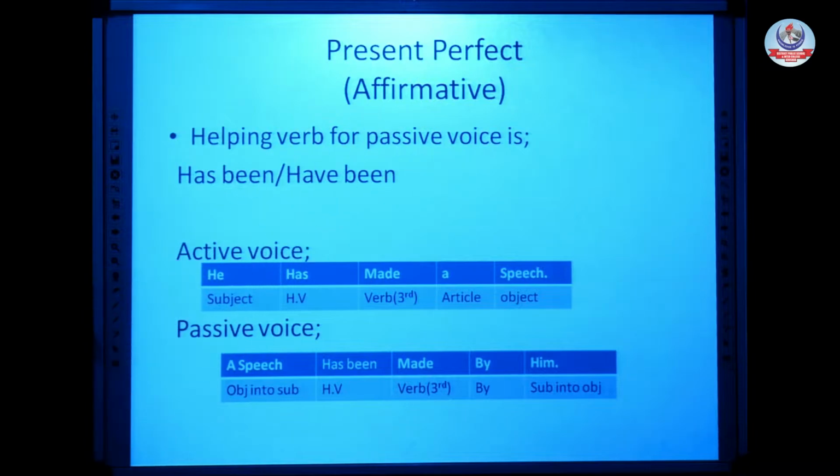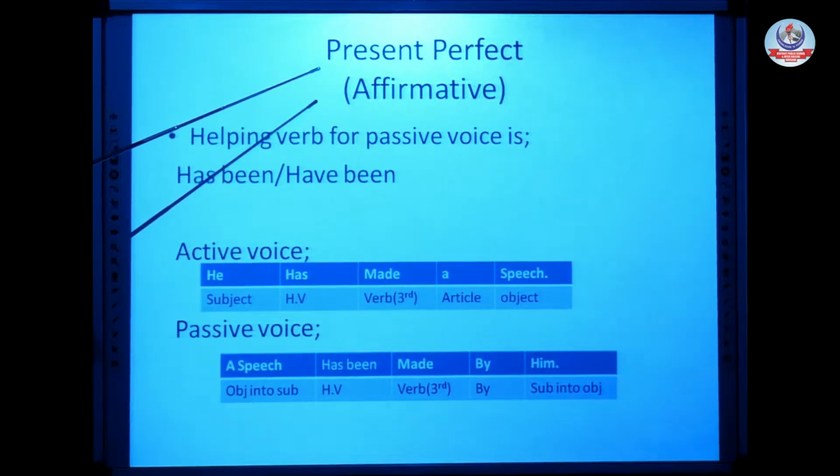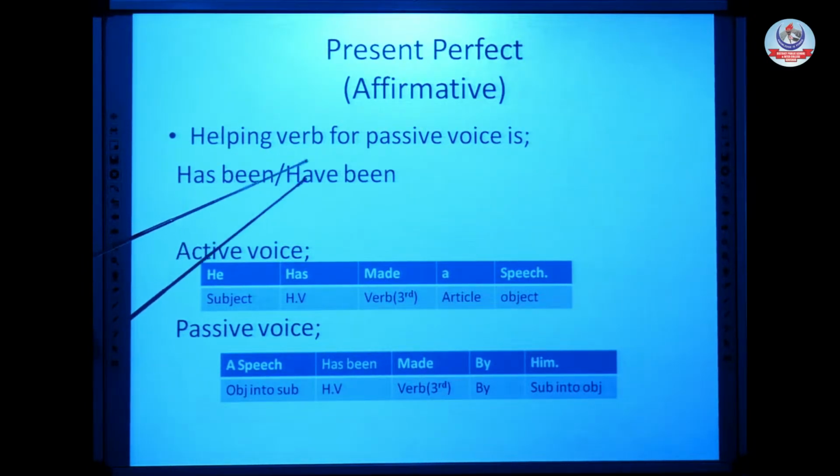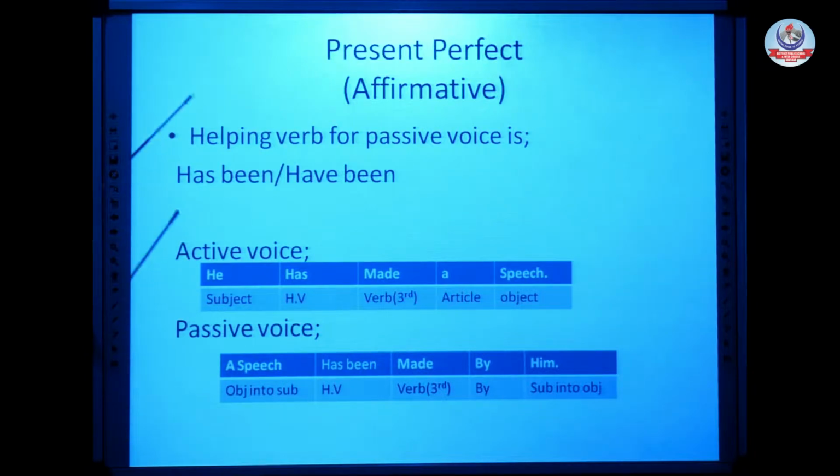The other rules will remain the same, as I have already explained: all the basic rules we discussed, about subject into object, third form of verb, addition of by, and object into subject, will remain the same. The only thing which changes throughout all the tenses is the helping verb. Every tense has its respective helping verb. In simple present, our helping verb was is, are, or am. Now we have present perfect tense. In present perfect tense, the helping verb for passive voice is has been or have been. It will be our helping verb throughout the passive voice for perfect tenses.